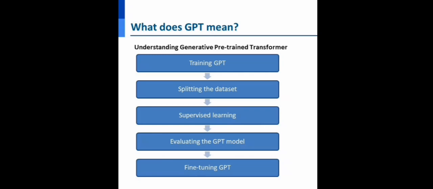Now, the GPT model can be used to generate text, translate languages, answer various questions, and perform certain tasks. So the model can be used to generate human-like text, translate text from one language to another, answer various questions about a variety of topics, and summarize those texts.